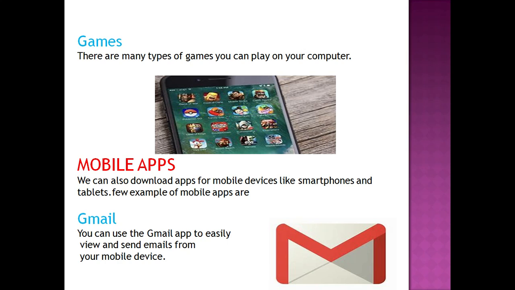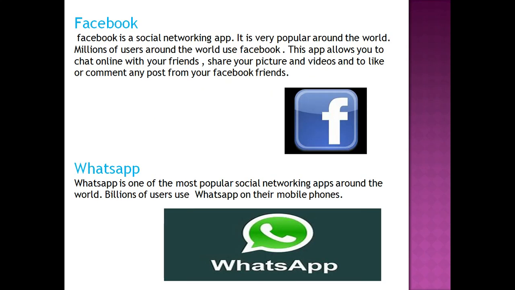And Gmail, WhatsApp, Facebook need an internet connection and we have to download them from the Play Store. We can use the Gmail app to easily view and send emails from a mobile. For sending mails or messages, we use Gmail. G stands for Google Mail. Facebook, WhatsApp, we are all aware of these apps.